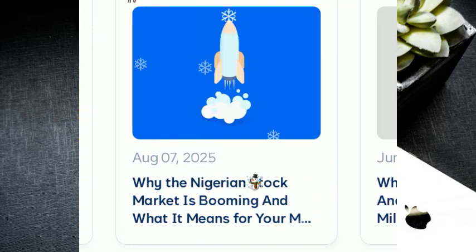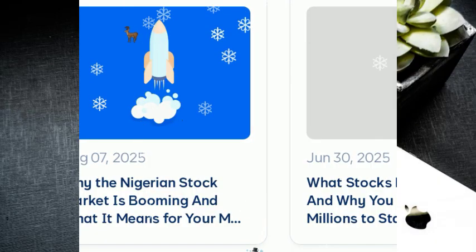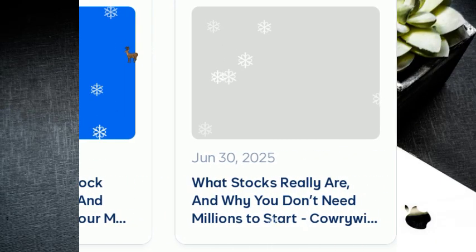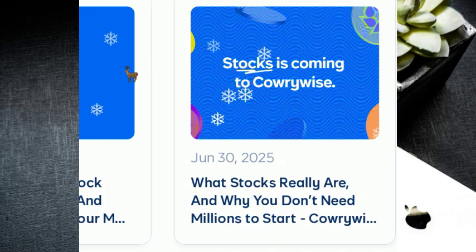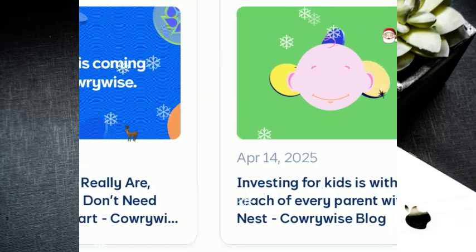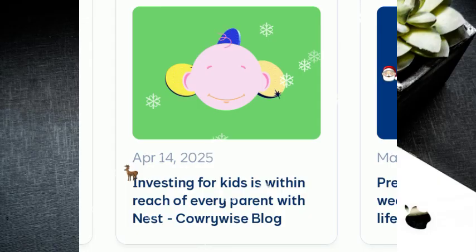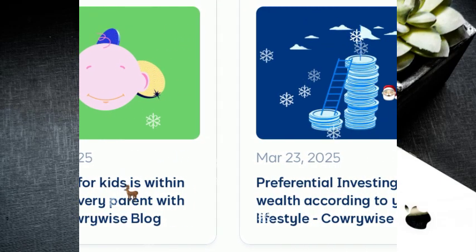Second practice is to add a price buffer. Put a 10 to 20% buffer on targets to cover price increases in 2025 and above. Number 3 is to calculate monthly amount. Your target divided by months before your deadline equals what you should save monthly. But then you can add 5 to 10% extra to that for safety.